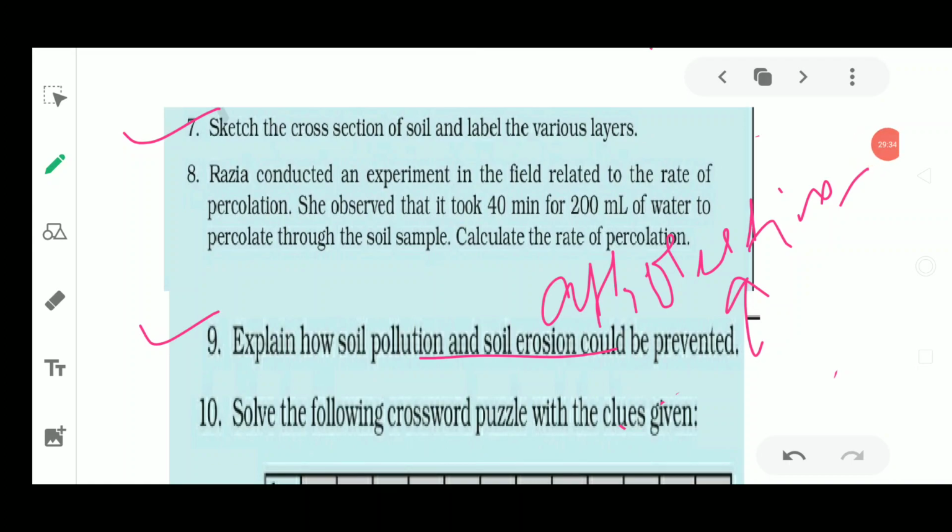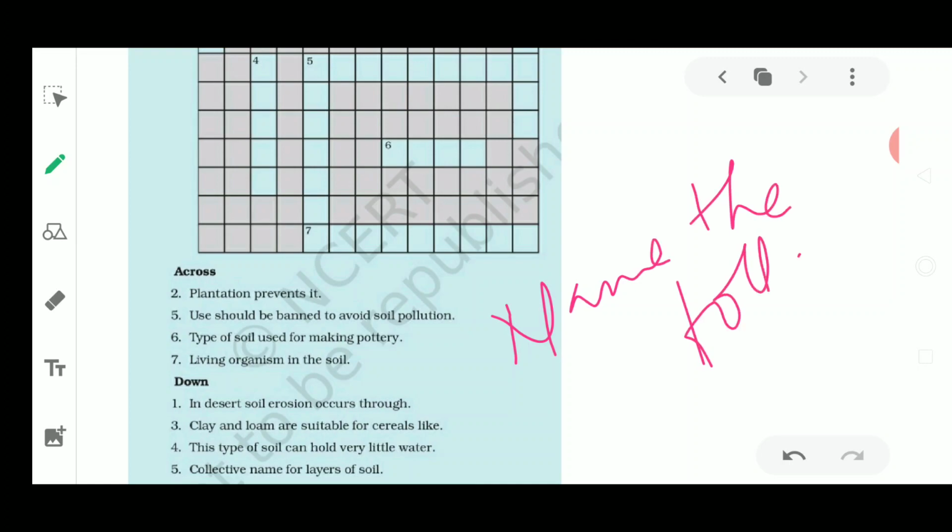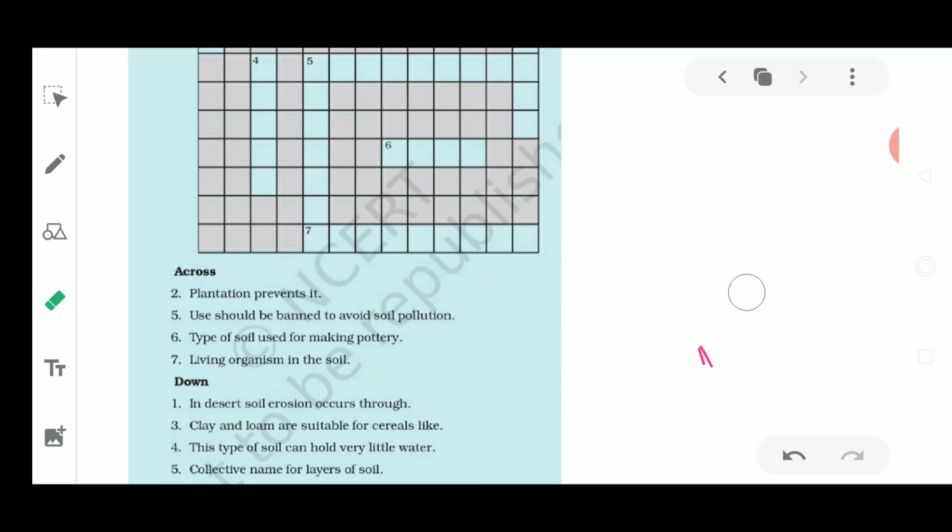Now next is solving the crossword puzzle. This would be solved in your book as well as written down in the copy in the form of name the following. You could write a one word answer for this. I think this will be very easy for you all to complete. So I quickly tell you the way by which you have to write. Plantation prevents soil erosion.